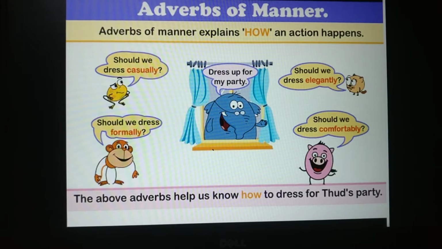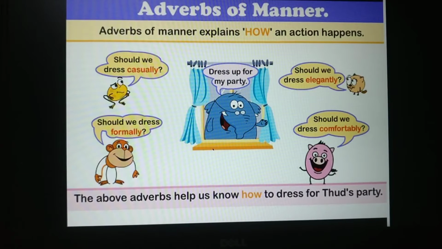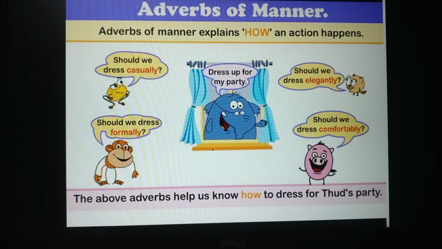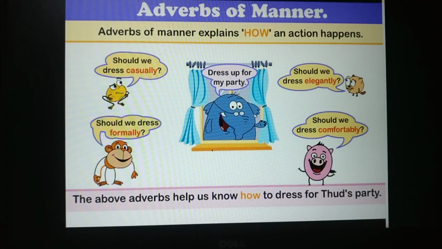The above adverbs help us to know how to dress for the party. So casually, formally, elegantly, comfortably, all these 4 words are telling you how to dress for the party. So these 4 words are adverbs of manner.